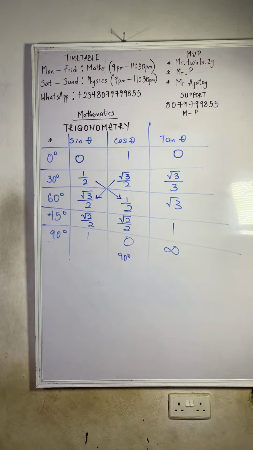So remember that one. Sine 30 is equivalent to cos 60. If you remember sine 30 as 1 over 2, you should know that cos 60 will also be 1 over 2. Then if you remember cos 30 as root 3 over 2, then definitely sine 60 should be root 3 over 2. So please put that one in your head.